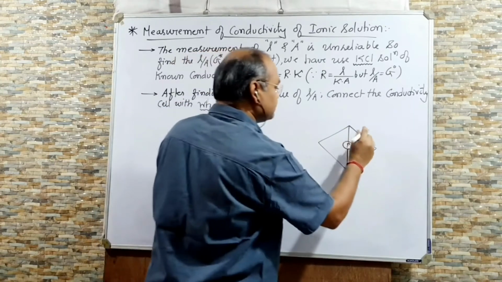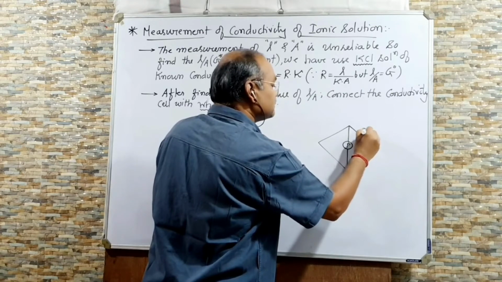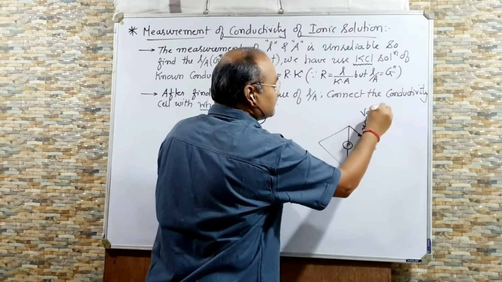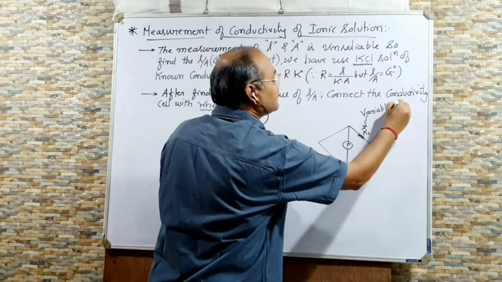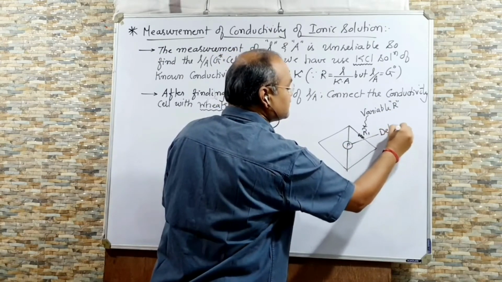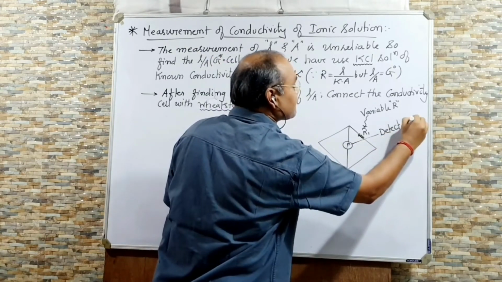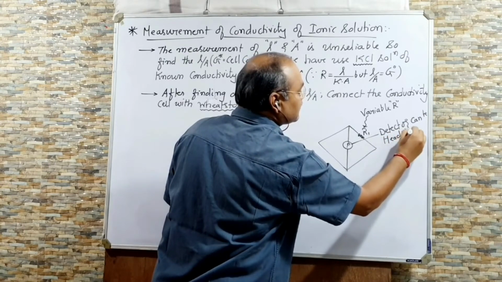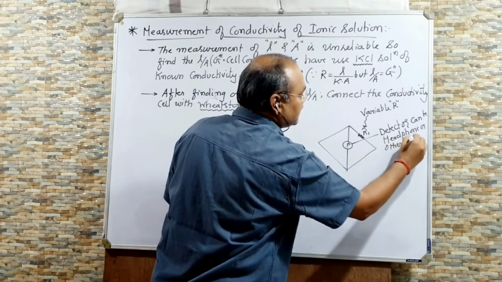This is P. This is R1. R1 is a variable resistance, right? This is the detector. P is a detector. The detector can be a headphone or another electronic device.